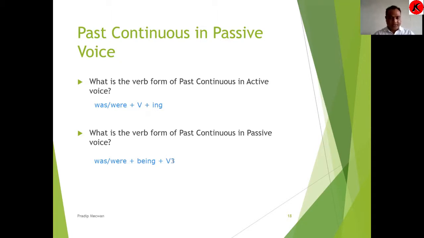So this formation you need to remember to solve the exercises related to past continuous tense in passive voice. Recall with me: was, were plus verb plus ing in active, was, were plus being plus V3 in passive.